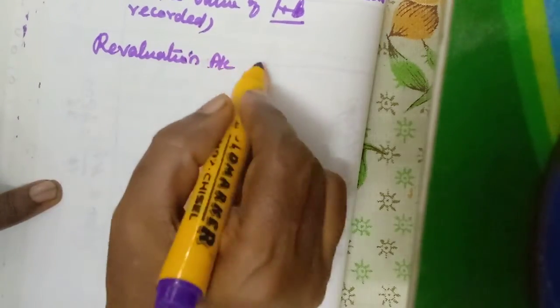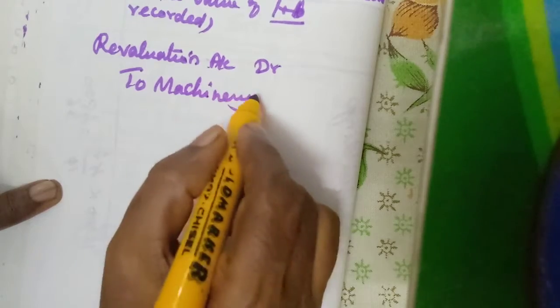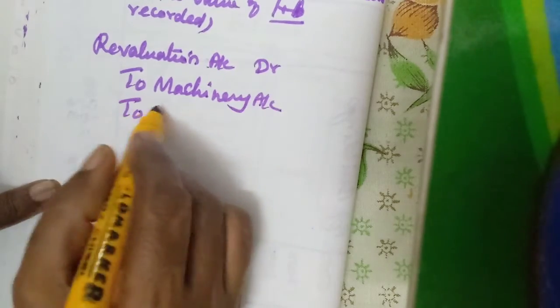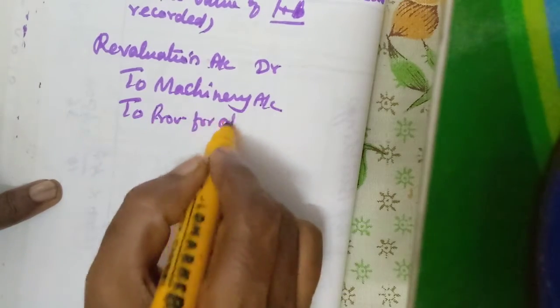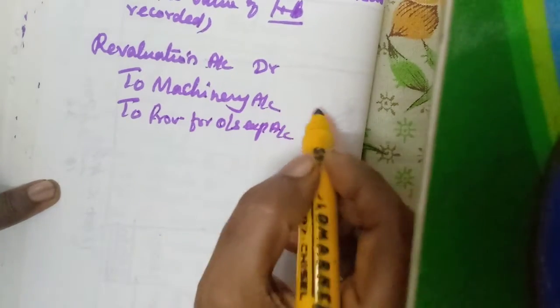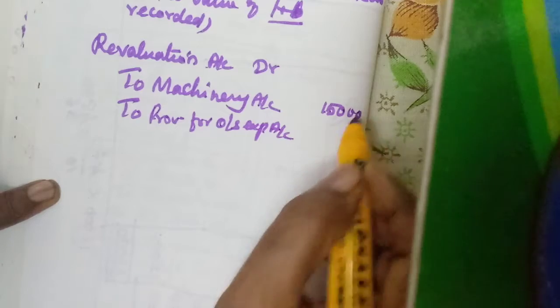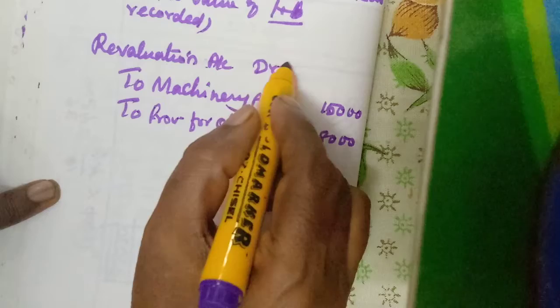Then loss items 2. So revaluation account debtor to machinery, to provision for outstanding expense. Machinery 15,000. Outstanding expense 8,000. 23,000.